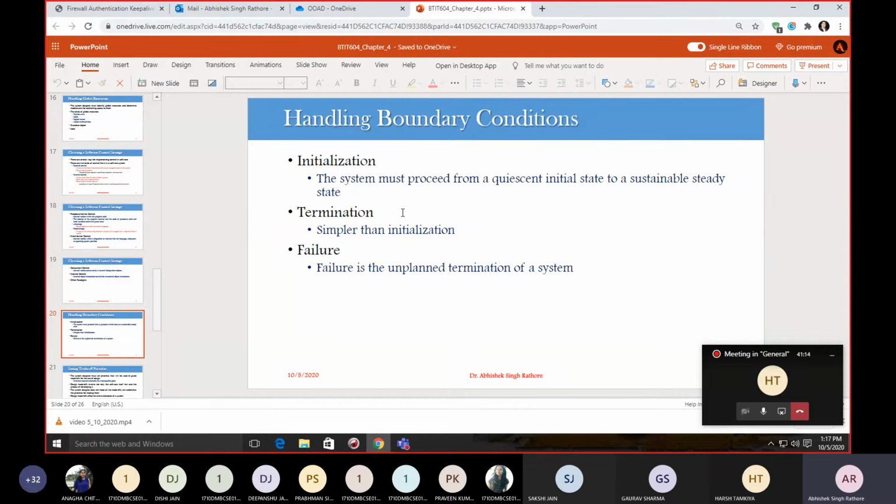Let's say we go for exception handling systems. This might be a graceful exit of your system, or we can have some fatal bugs. When we are designing a system, we must be prepared for failure, and we have to design our system to deal with failures. These failures are just unplanned terminations of our system.